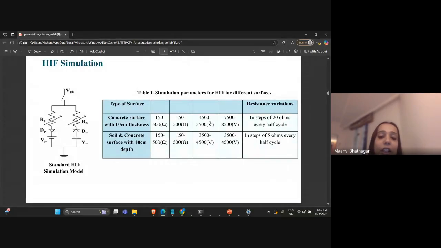Like in this case, we have used a concrete surface. If the conductor falls on a concrete surface having a 10 centimeter thickness, then what will be its characteristics? We have simulated using this HIF model, and similarly for soil and concrete surface also, these values of RP and RN and the voltages have been changed in steps of, here, 5 ohms in every half cycle to replicate a real HIF fault happening in our system.